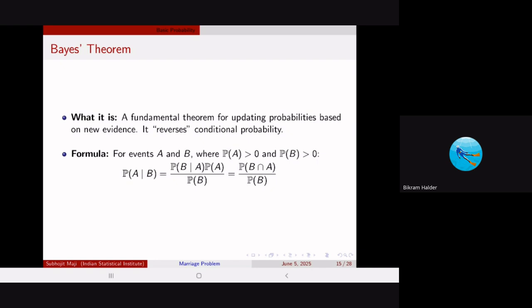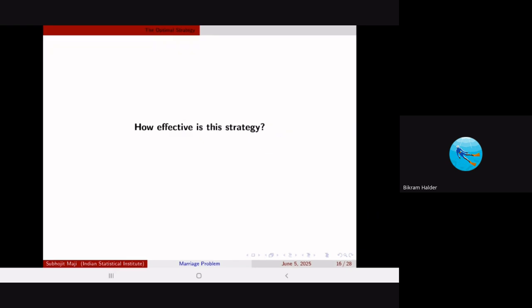So the Bayes theorem has the following formula: the probability of A given B is equal to the probability of B given A times the probability of A, divided by the probability of B, right? The proof is very similar. The probability of A intersection B is equal to the probability of B intersection A. So you write it in similar terms and then you swap the terms like that.